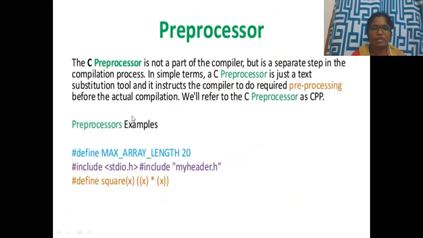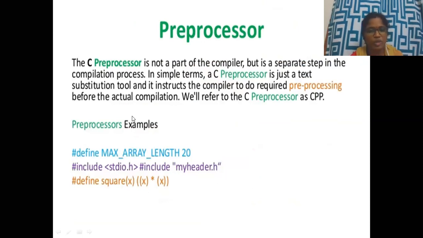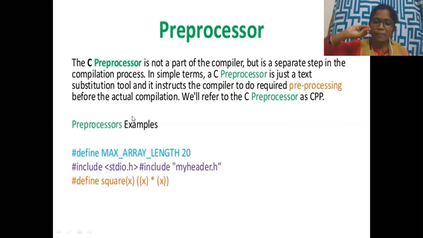Next, the work of the preprocessor. What does the preprocessor do? The preprocessor is not a part of the compiler. It is not a part of the compiler, but is a separate step in the compilation process. In simple terms, a C preprocessor is just a text substitution tool, and it instructs the compiler to do the required preprocessing before the actual compilation. Before the actual compilation, it just pre-processes, that means gets things ready to work on. We will refer to the C preprocessor as CPP.